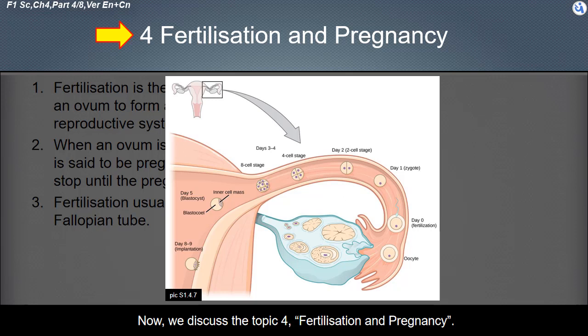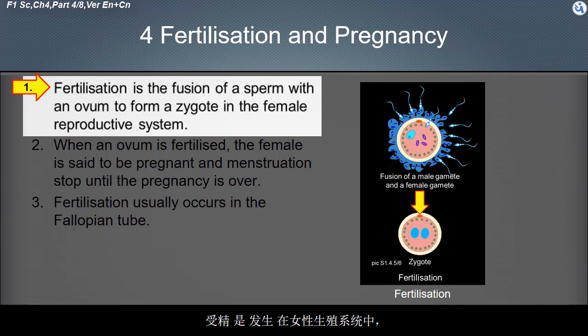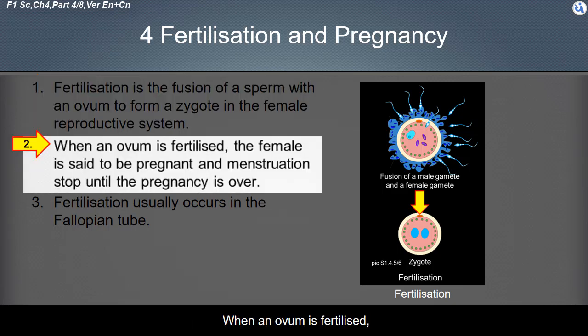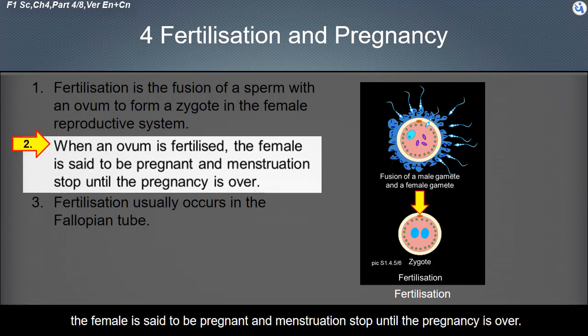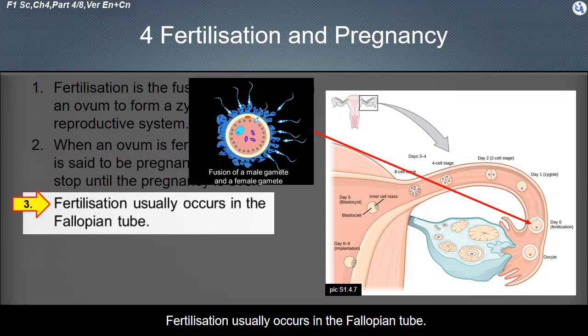Now, we discuss the topic for fertilization and pregnancy. Fertilization is the fusion of a sperm with an ovum to form a zygote in the female reproductive system. When an ovum is fertilized, the female is said to be pregnant, and menstruation stops until the pregnancy is over. Fertilization usually occurs in the fallopian tube.